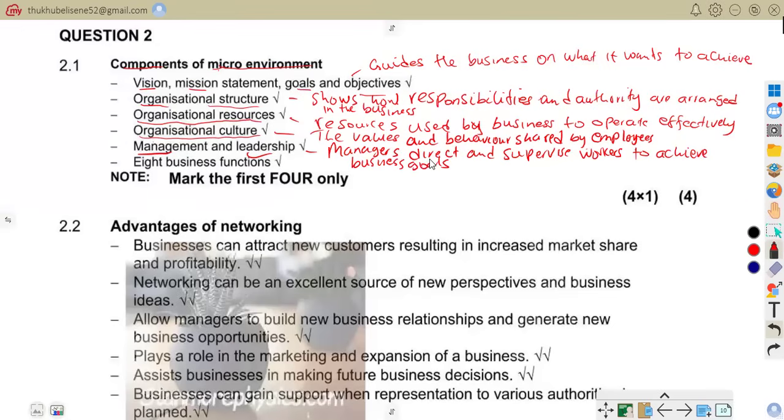For example, a manager motivating employees, or a supervisor checking employee performance. That is management and leadership.